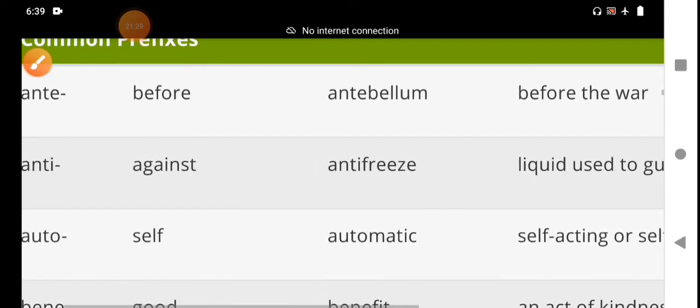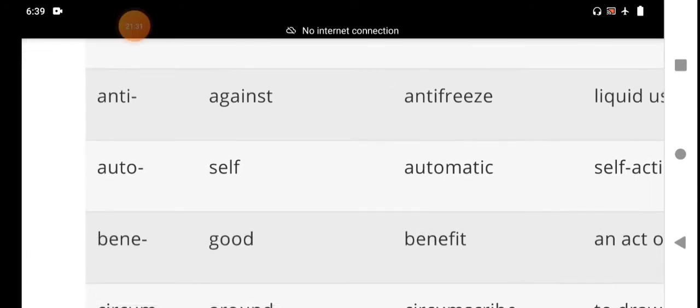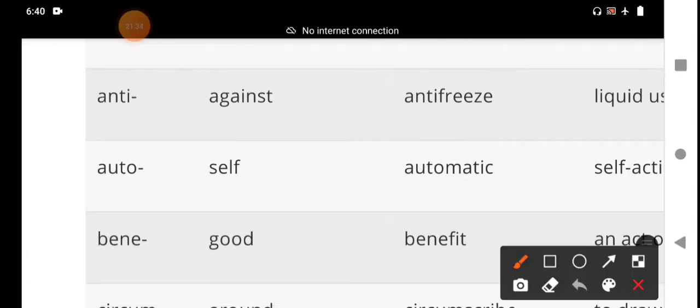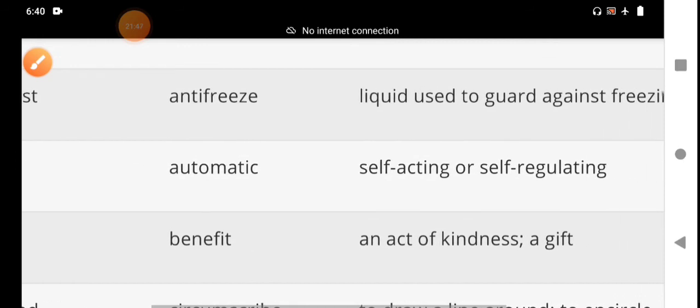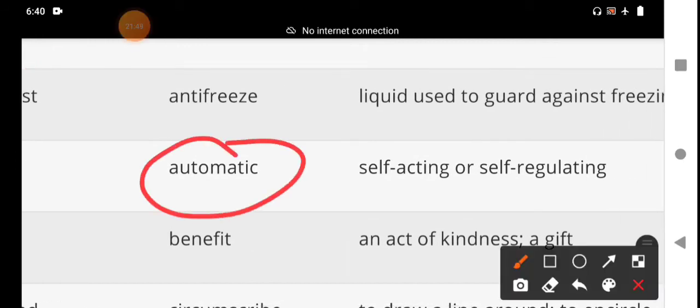And then next we move on to another important word, auto. What is the meaning of auto? Auto means self, as in automatic. Automatic means self-acting, self-regulating. You should remember the root word auto means self.